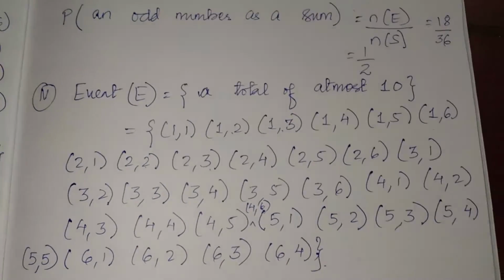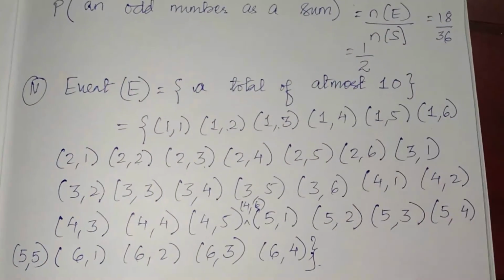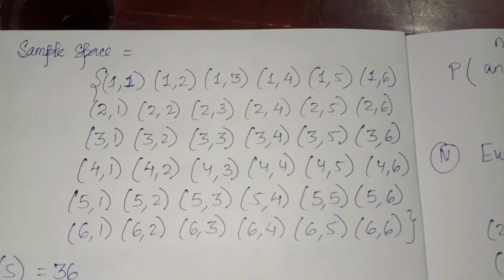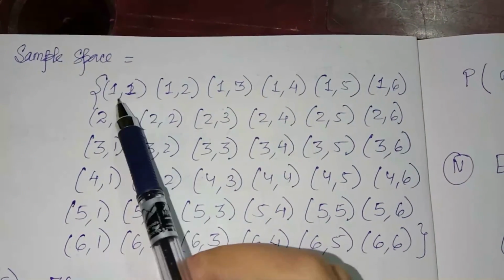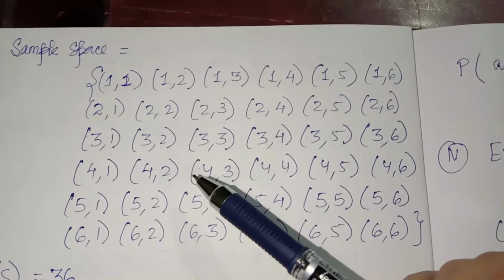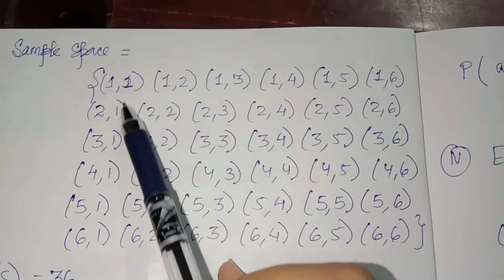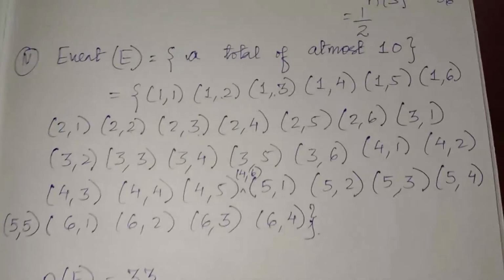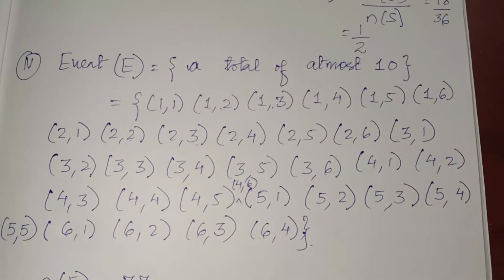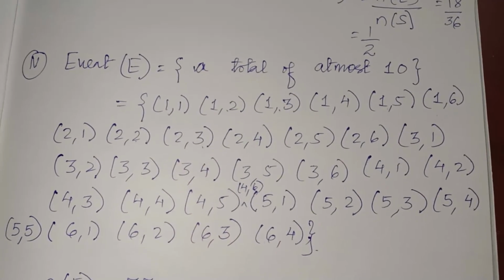Now the next one is a total of at most 10. Means you have to consider the pairs which on adding the two numbers should give 10 or less than 10. So now you have to consider those pairs which give you a sum of 10 or less.